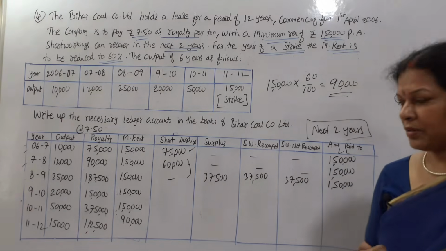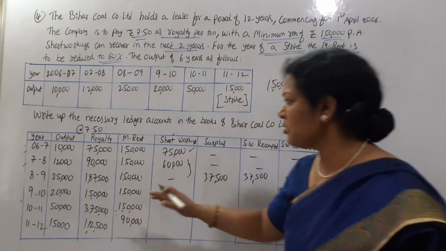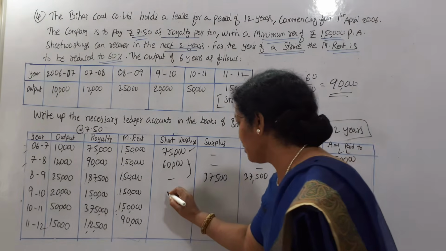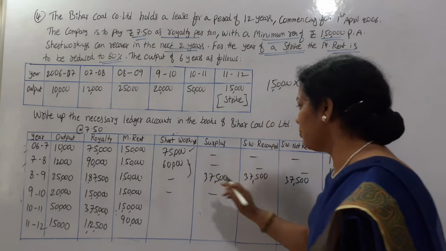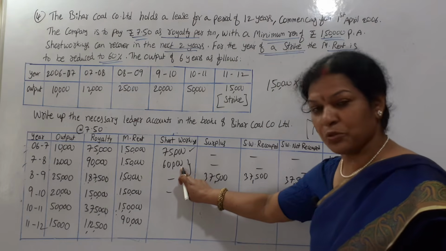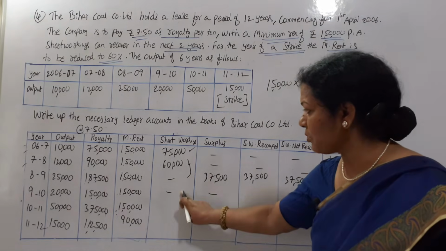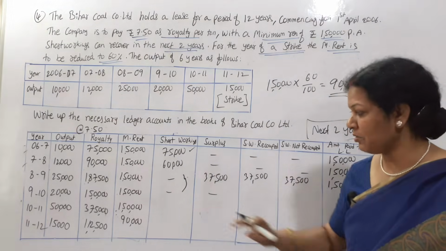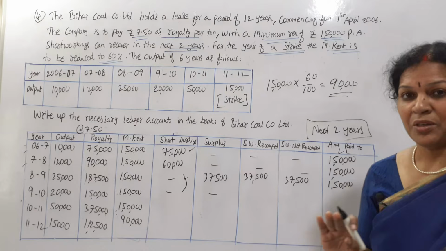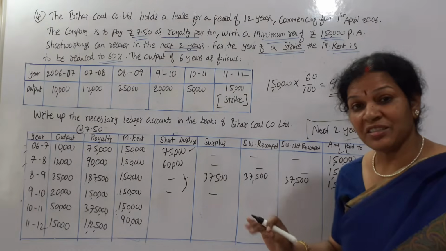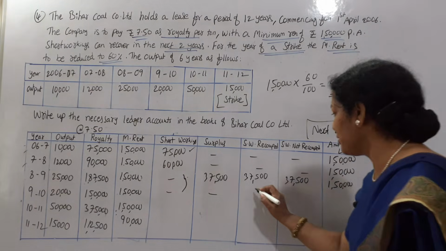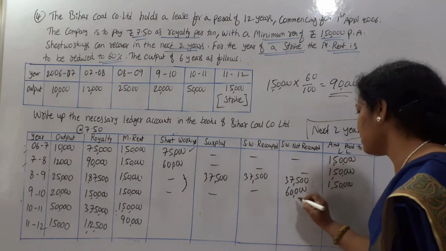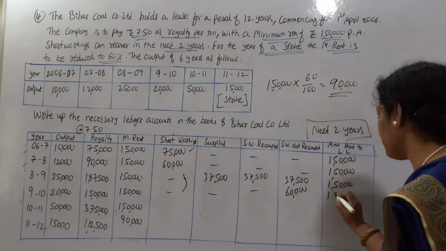Next, fourth year. Fourth year there is no short working, no surplus also. So simply we are writing like this. But 60,000 has to be recovered in these 2 years only. Out of these 2 years, 60,000 has to be recovered, but second year we have no surplus. So entire 60,000 is lapsed. No recoupment. So 60,000 is lapsed. Amount paid to landlord 1,50,000.